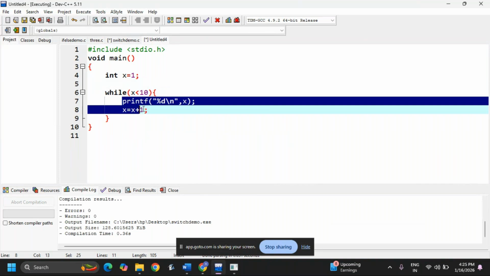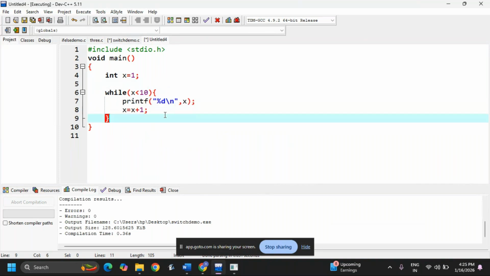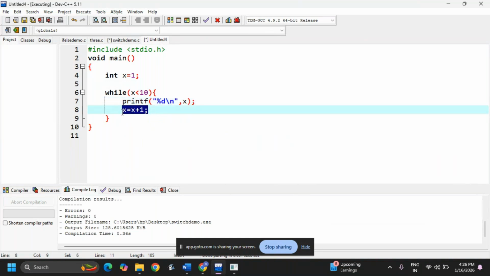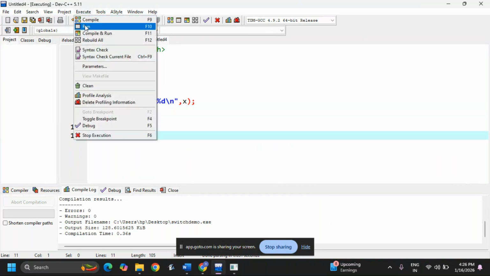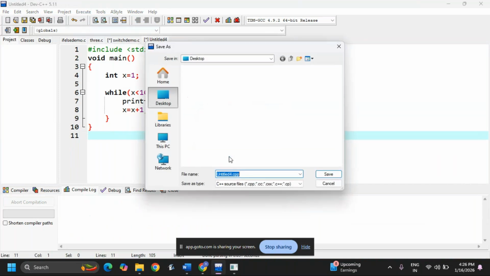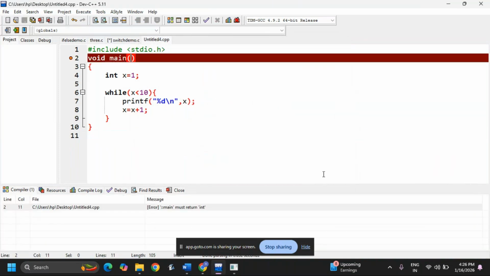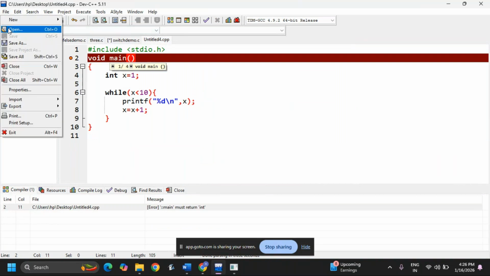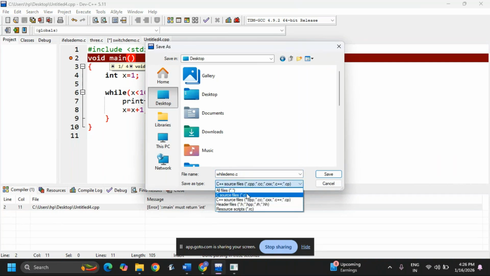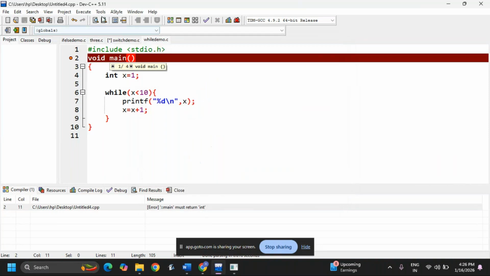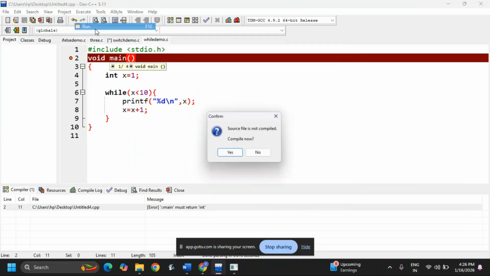Okay, see this: while x less than 10, it will print the x value. After that, it is incrementing, then printing the value again. Like that, it is going to print. Now we'll run the code. I need to save as on the desktop, some while demo.c. Okay, now save, run the code.